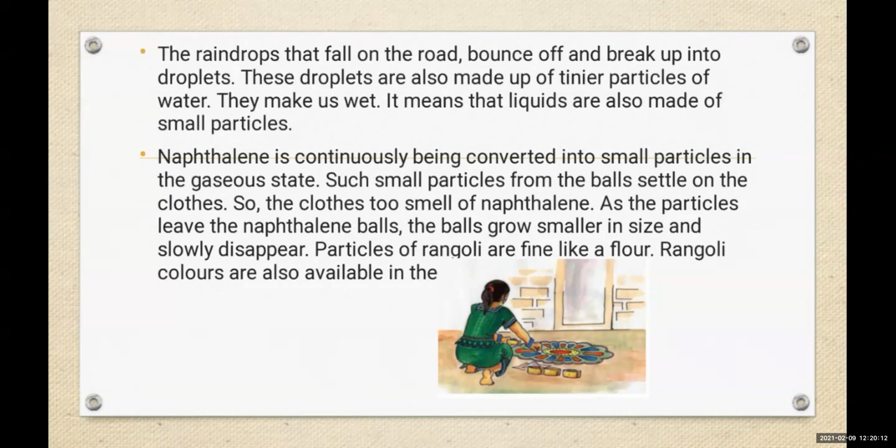If you keep a naphthalene ball under the table or in the clothes or in the cupboard, after a few days you will see that it has disappeared because the particles vanish. The particles in it slowly vanish and fly away. It's continuously being converted into small particles in the gaseous state.